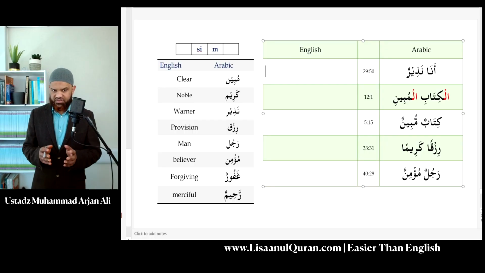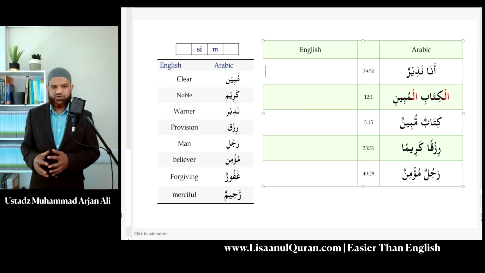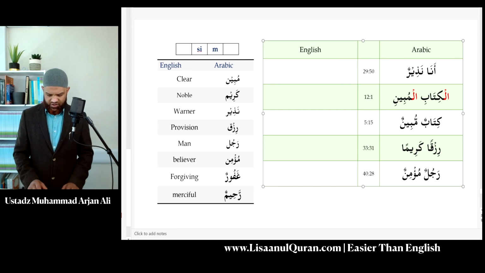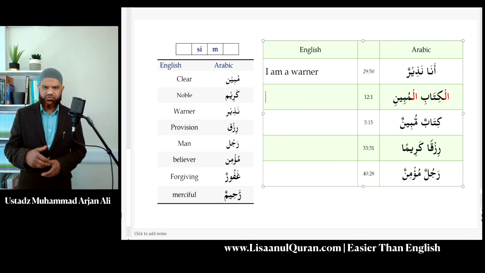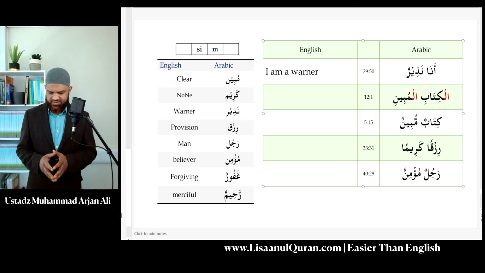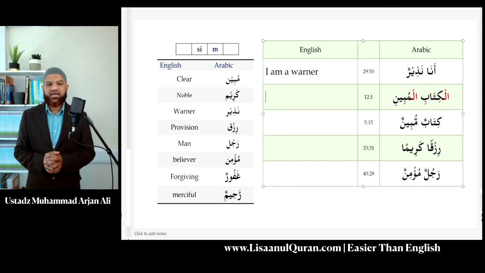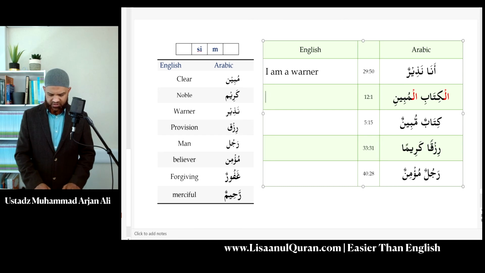I hope you had a chance to do them. Let's see if we can translate what's on the screen. The first one I have is Ana Nadhirun. I hope you can see from the vocabulary, I am a warner. Again, the vocabulary is there, and I hope you can recognize that this is actually a sentence. Next, I have Al-Kitabil Mubini. Al-Kitabi. Again, you can see definite. I've even highlighted in red for you. Definite and definite, and both of them are in the jar status. So all the properties are matching. It should be a descriptive phrase, and the translation will be the clear book.